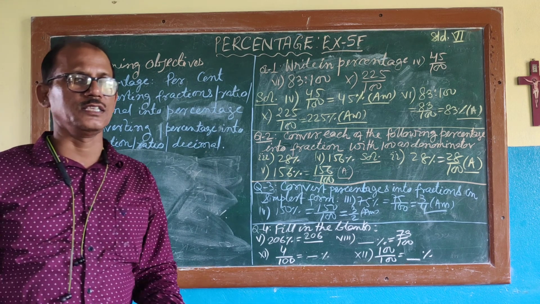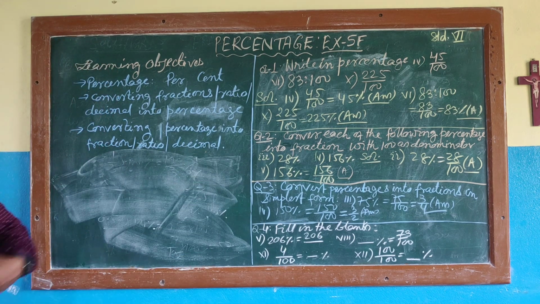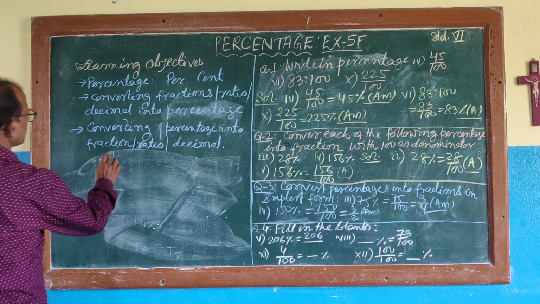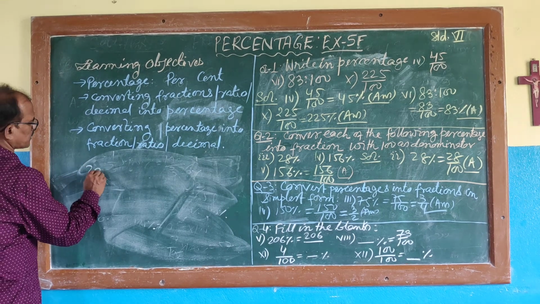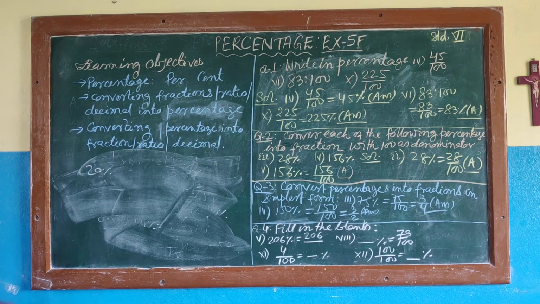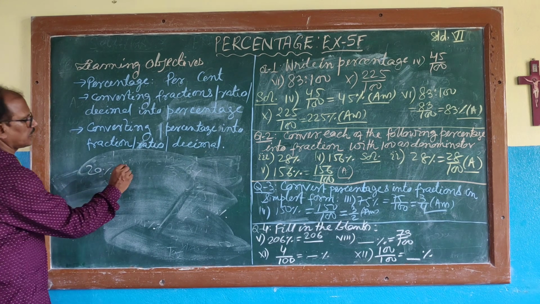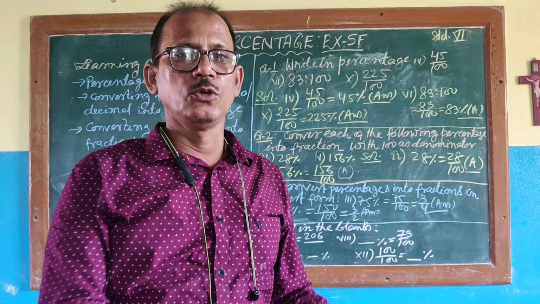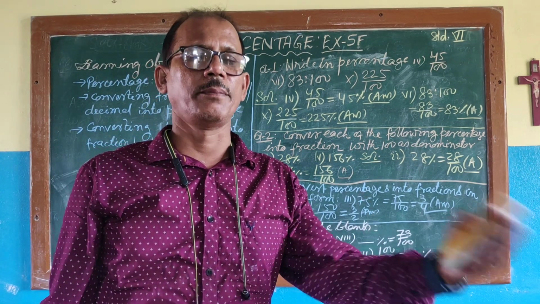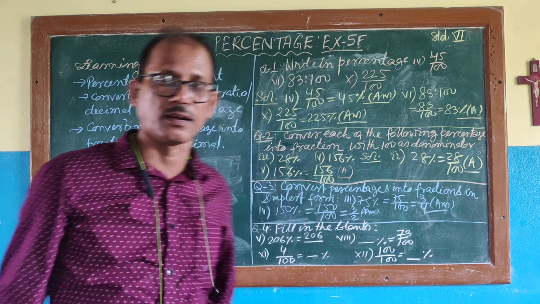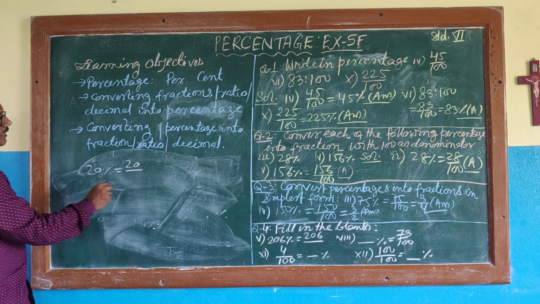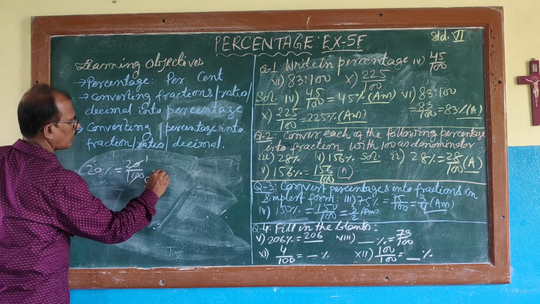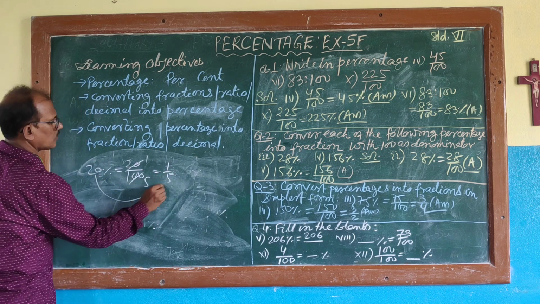Now, moving on to the other key aspect, which is the reverse one. Percentage to fraction, percentage to ratio, percentage to decimal. How will you do it? Fine. Suppose you have 20% and you want to convert it into a fraction. Percentage sign means divided by 100. When you are converting into percentage, you multiply by 100. When you come back from percentage to fraction or ratio, you divide by 100. Whenever there is a percentage sign, it means divided by 100. Understood? So 20% is equal to 1 by 5.